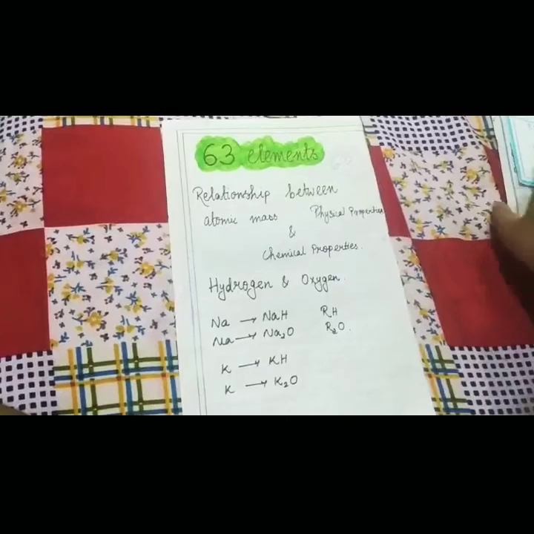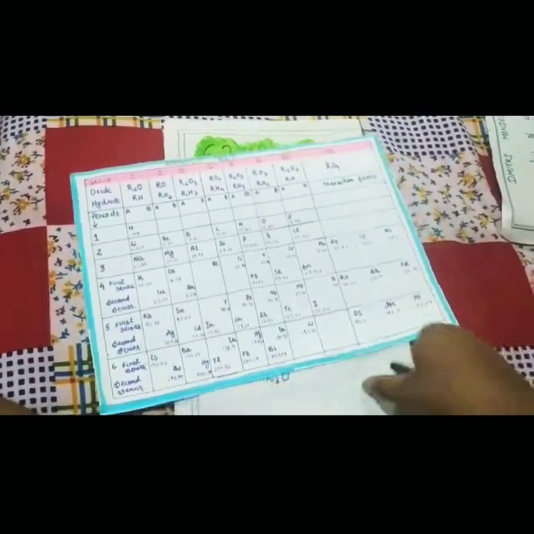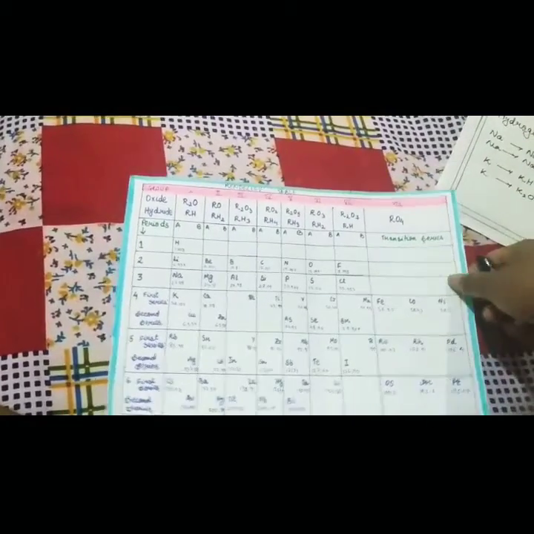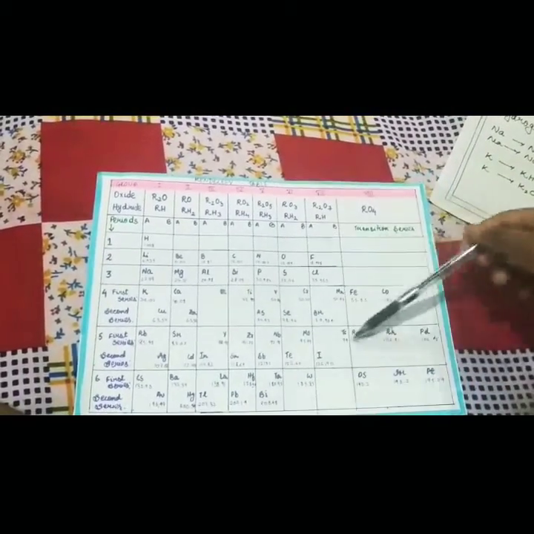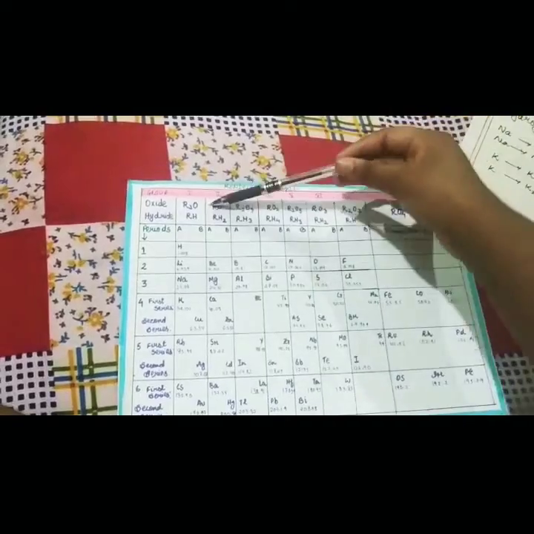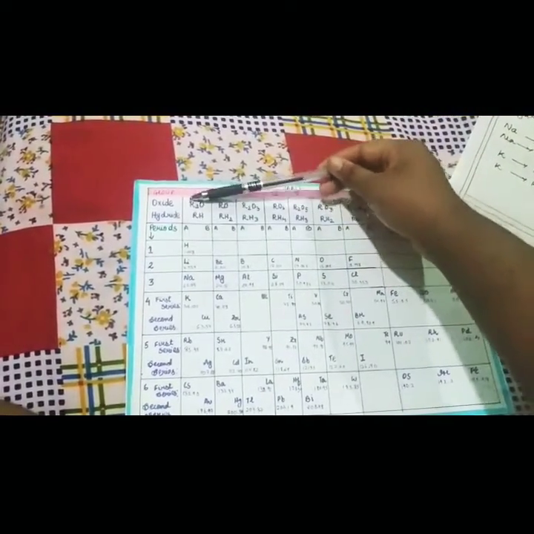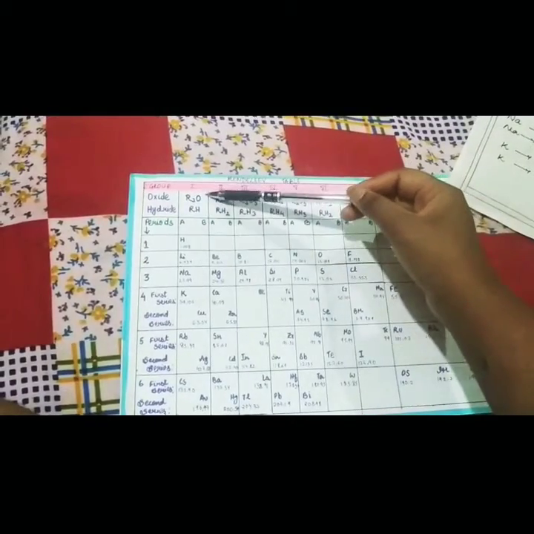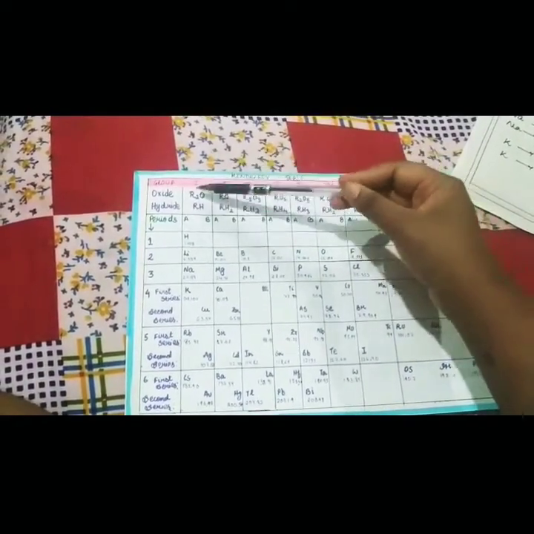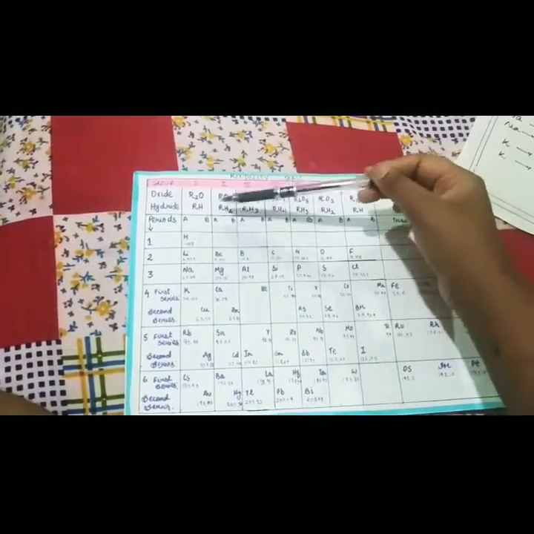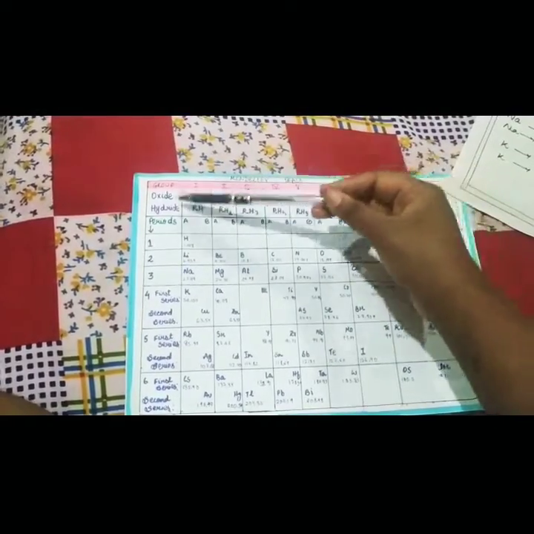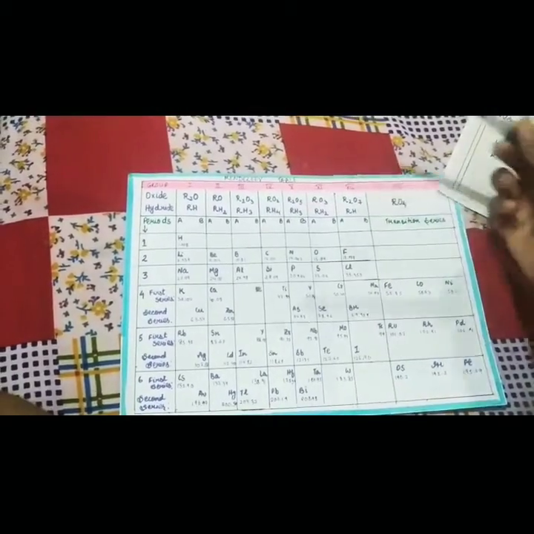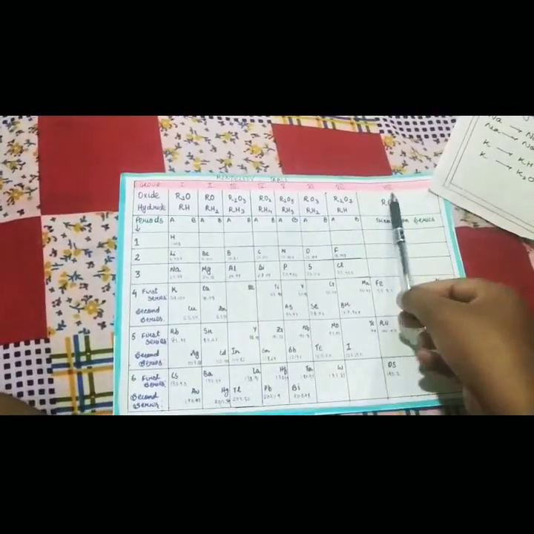If we look at the top of the Mendeleev periodic table, this is the Mendeleev periodic table, we will find oxide and hydride. Do you see oxide and hydride? Group 1: the oxide is R2O, the hydride is RH. Oxide for group 2 is RO, hydride for group 2 is RH2. Similarly, oxide for group 3 is R2O3 and the hydride is RH3, and so on. There are 6 periods and 8 groups in Mendeleev's periodic table.